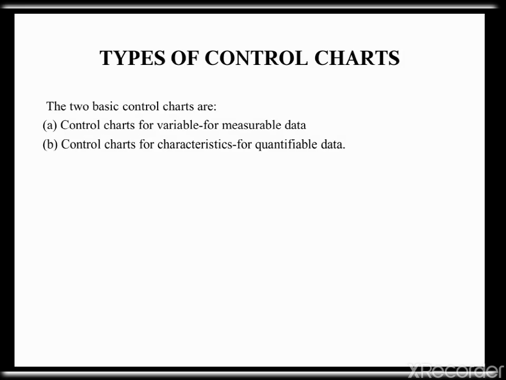Next is the types of control charts. There are two basic control charts available. One is variables, for measurable data, and the other is attributes, for quantifiable data. Variables are for measurable data such as time, length, temperature, weight, pressure, etc. And the attributes are for quantifiable data such as number of defects in glass bottles, typing errors in a report, etc.